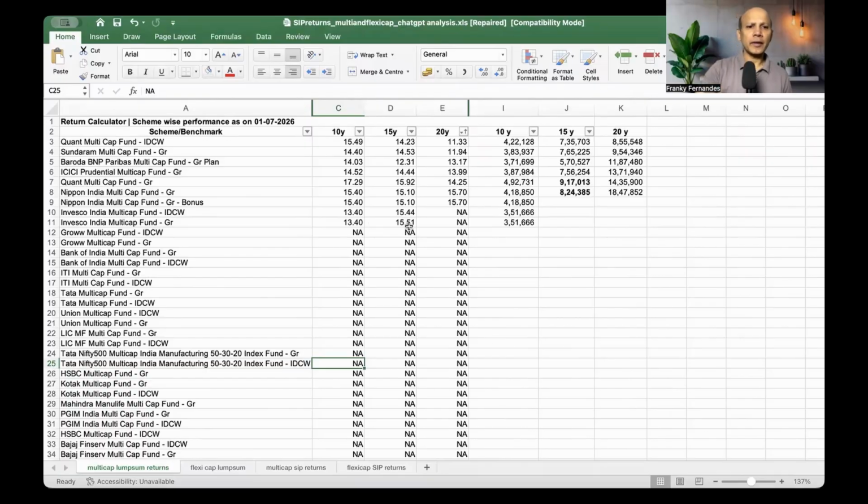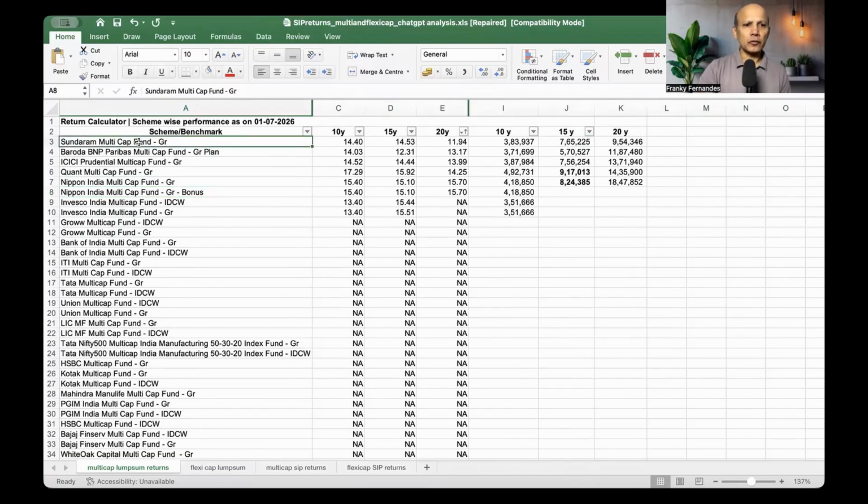So here is an Excel which shows if you had invested lump sum 10, 15, 20 years back, what would have the returns been like? So let's take a look. So here you've got Sundaram, Baroda, ICICI, Quant, Nippon. So these are the funds which have got 10 year, 15 year, and some have got 20 year. So let's stay focused on 10 and 15 years.